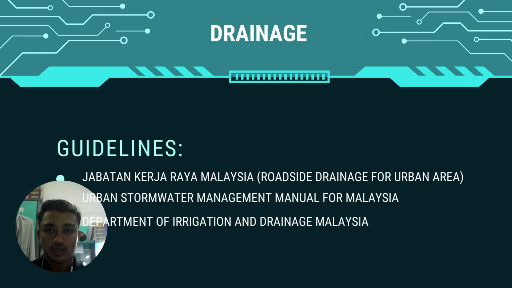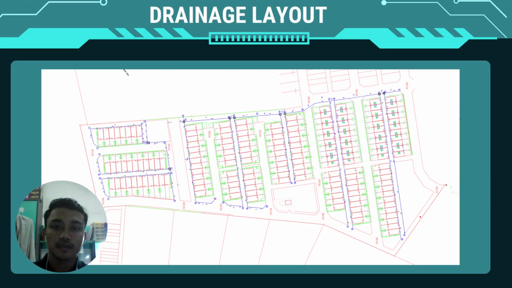Okay, we move to the drainage design. For the drainage design, we comply with the guidelines of Jabatan Kerja Raya Malaysia, and the Urban Stormwater Management Manual for Malaysia, or MASMA, and the Department of Irrigation and Drainage Malaysia, or JPS. So this is our drainage layout.